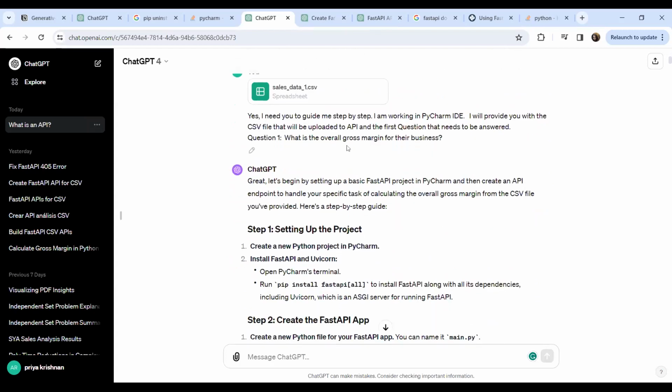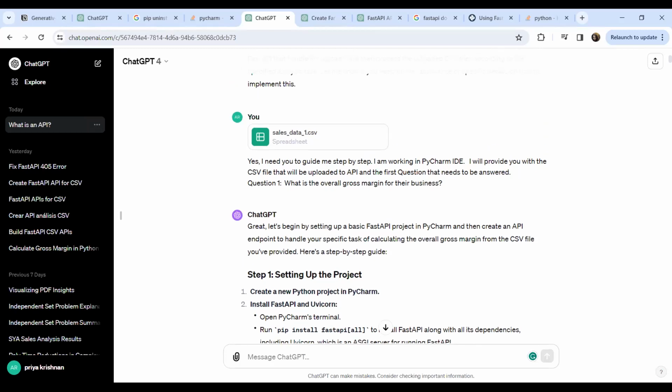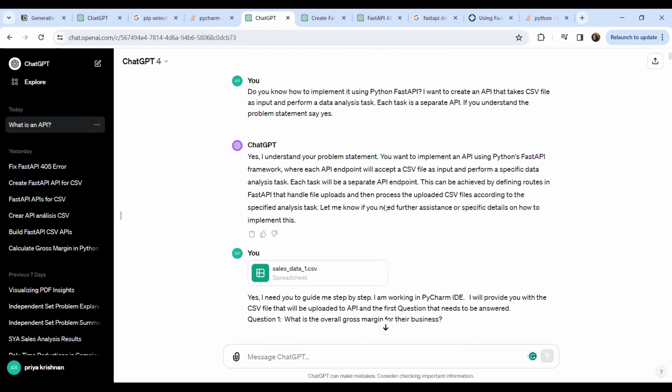Vidya, I have a question here. Sorry. Yesterday in the first session, what Bhargav gave, he mentioned that we have to assign some role. For example, you should tell ChatGPT that you are a Python developer, and then start. But your first question, you are asking it, do you know FastAPI?